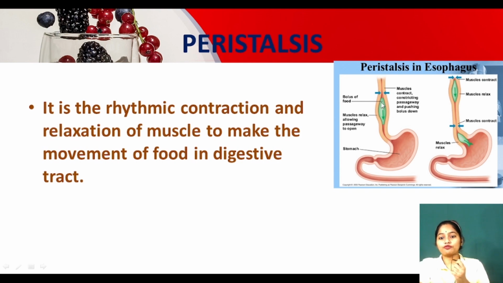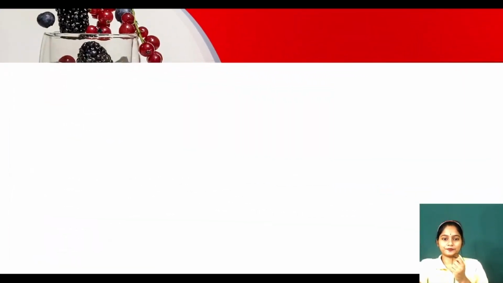See, the bolus of food, it means the parts of the food, are coming with the help of peristaltic movement. Slowly it is coming and it reaches the stomach, because after the mouth it goes to the food pipe. With the help of peristalsis it moves down, and after that the food pipe is joined with the stomach. Okay, now see,